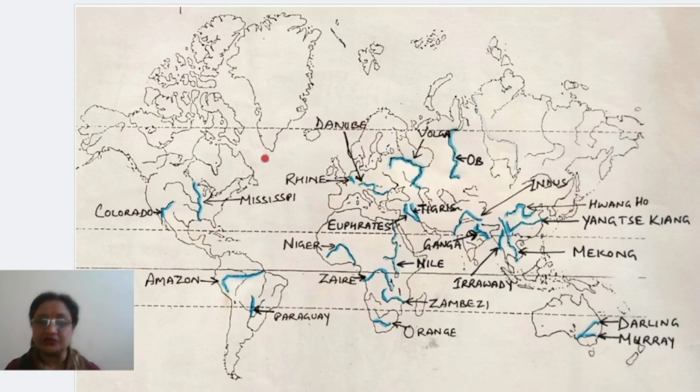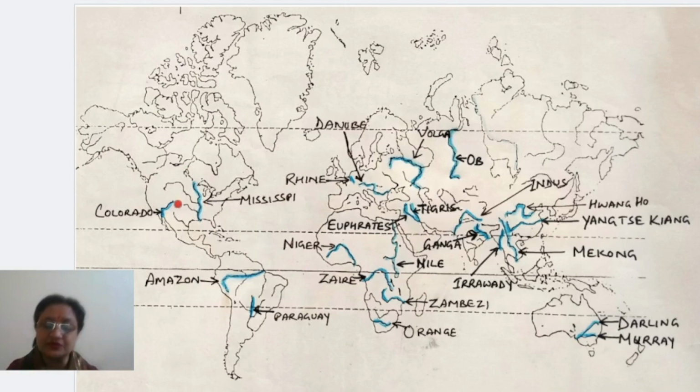Number 1, North America. In North America, children, you have to mark again 2 rivers. Number 1 is Mississippi. Mississippi is the first river and the second river is Colorado. Clear? Now how to mark Mississippi? You can see one main river is going north-south, right? From this part it is arising and it is joining the Gulf of Mexico, and this straight one is called the Mississippi, right? This is Mississippi River.